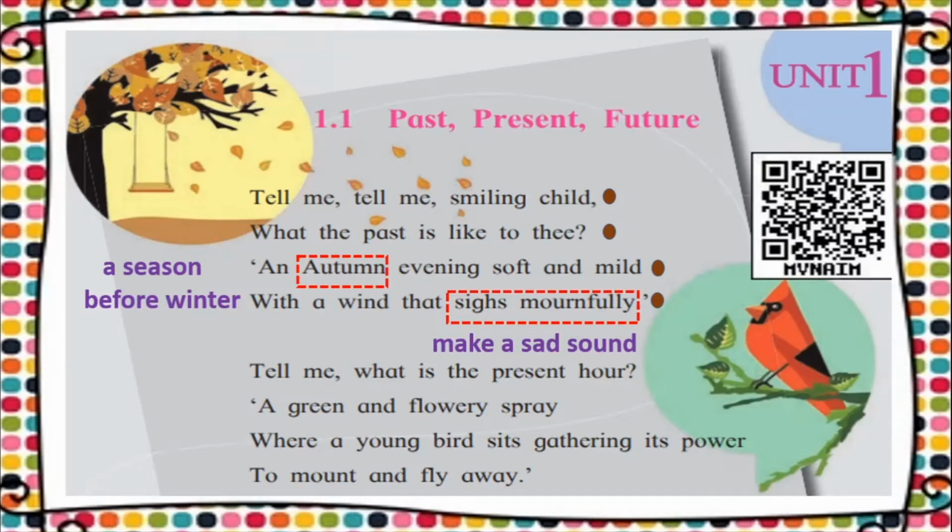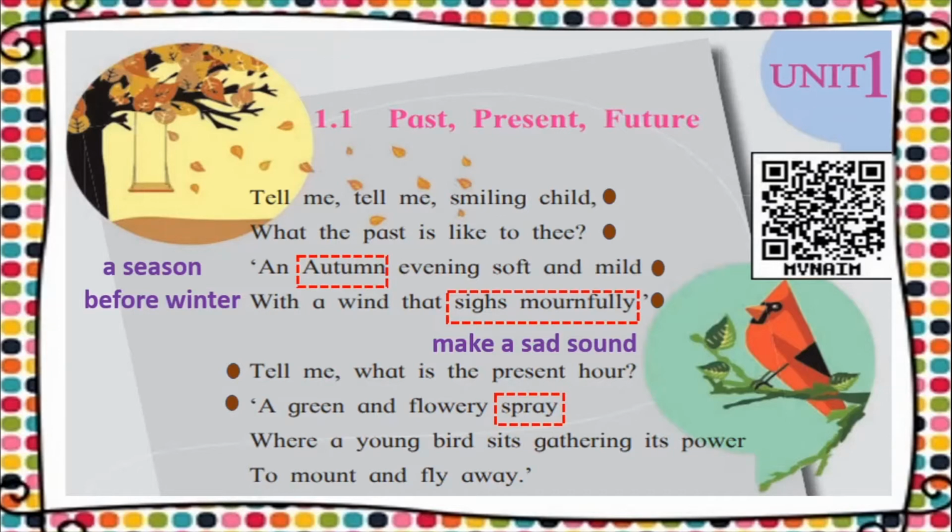Let's go to the next line now. Tell me, what is the present hour? A green and flowery spray. Now, the word spray is used over here, children. There are many different meanings to this word spray. Spray can be used as a verb where it is the action of spraying something.